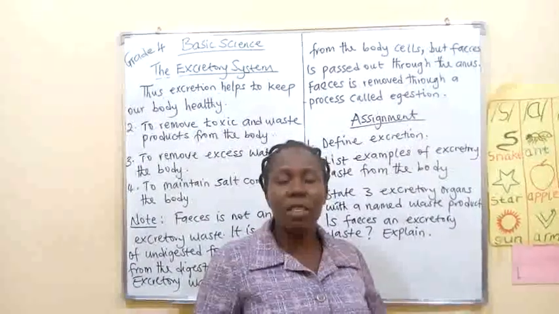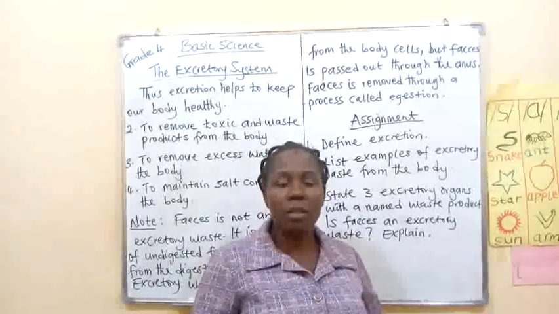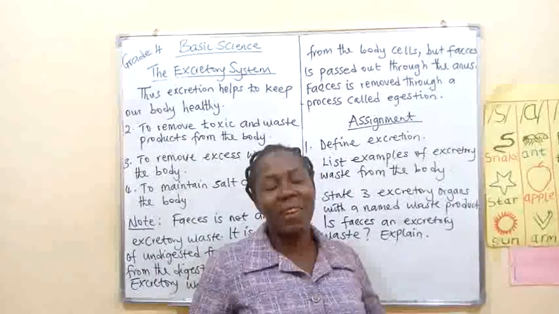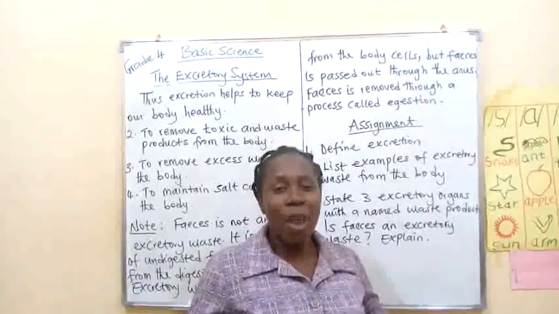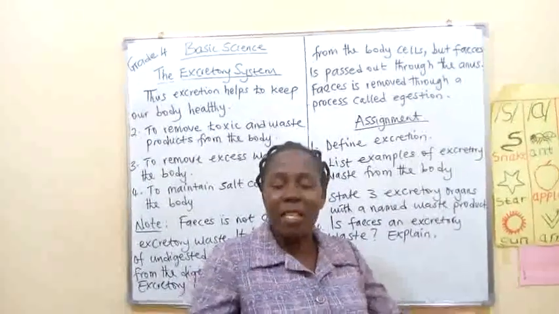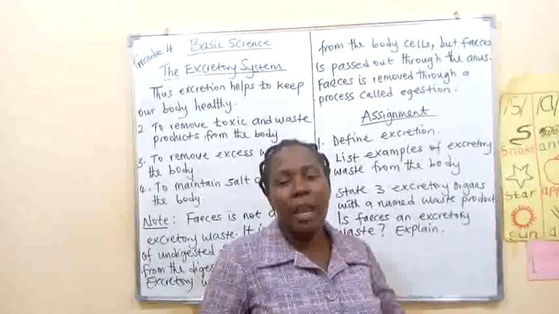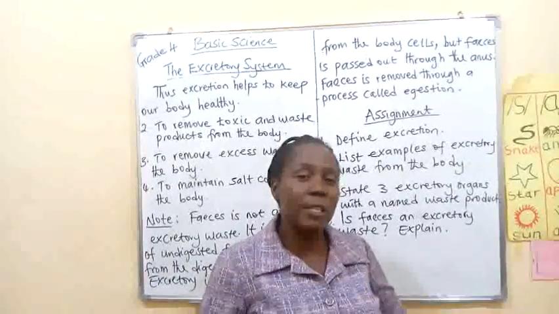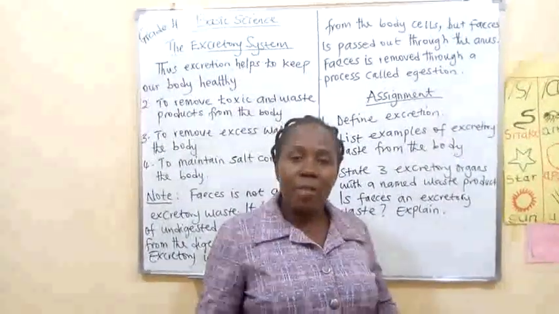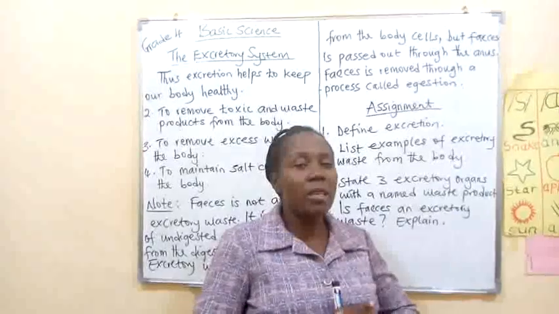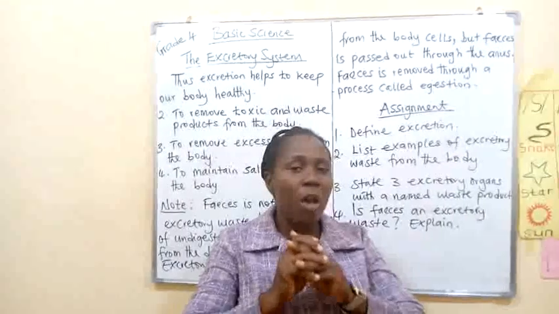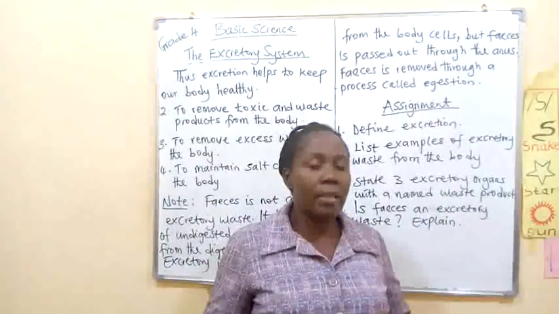And that is why feces is not considered as a waste product of, should I say, metabolism. I've been trying to avoid that word. It's not for your class. So when your food is digested, the body uses it. Then after the body has finished using everything, at the end, what comes out will be the waste product. But feces is considered as undigested food materials. And I have said earlier, it is always solid or semi-solid. But take note, the excretory wastes are always in what? Liquid or gaseous. That is, gases.